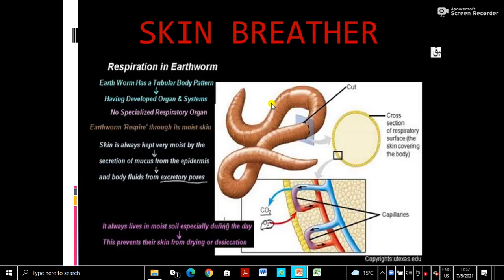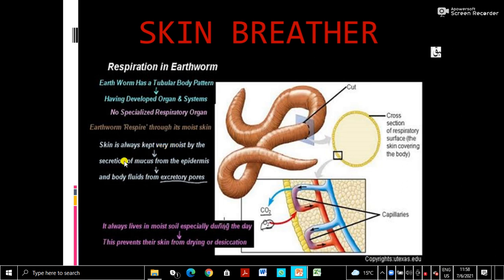Then comes the skin breather, earthworm. You have seen earthworm. This is an earthworm, a tubular body it has, and its skin is always kept moist. That's why it cannot come out. Oxygen from the atmosphere dissolves into this skin moisture, and in each and every cell the oxygen enters. The earthworm has a tubular body having developed organs and organ systems, and this doesn't have any specialized complex respiratory organ. So it respires through its moist skin. It is very important that it keeps its skin always moist.